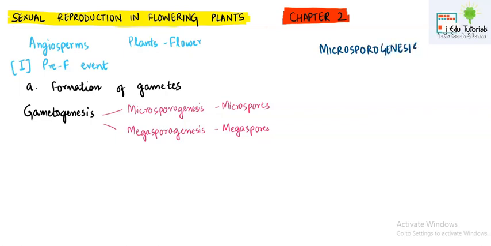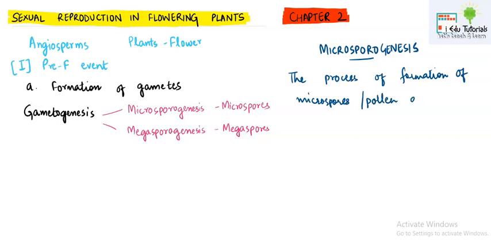So microsporogenesis, first we must know how to define this process, right? You can write: the process of formation of microspores or pollen grains is known as microsporogenesis. So here you can write in full. Let me start with the flower description first.